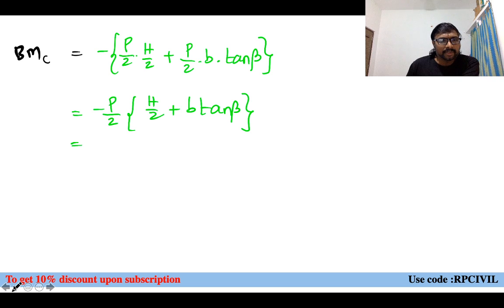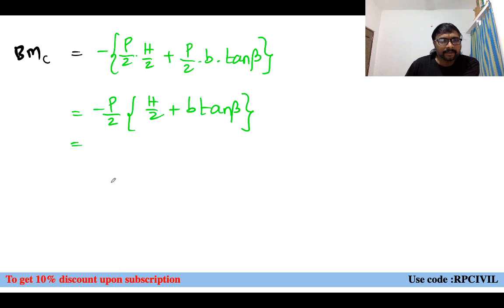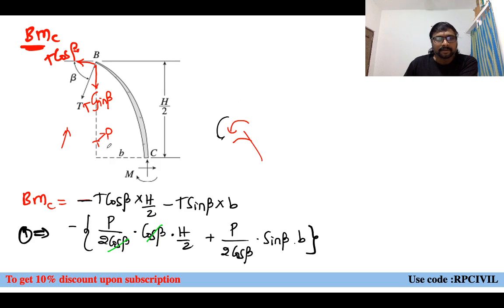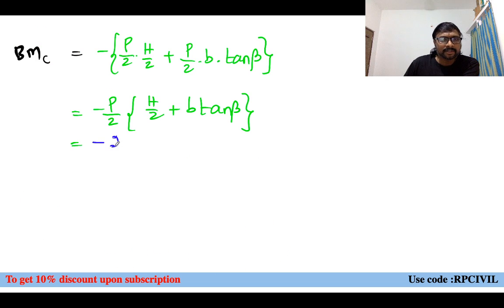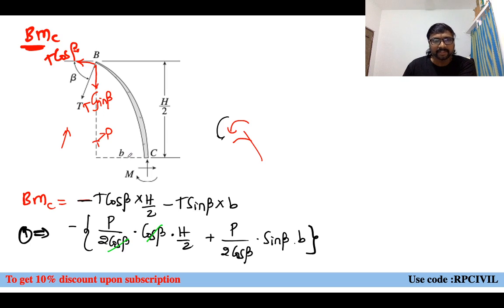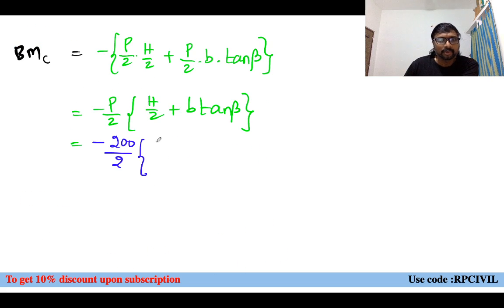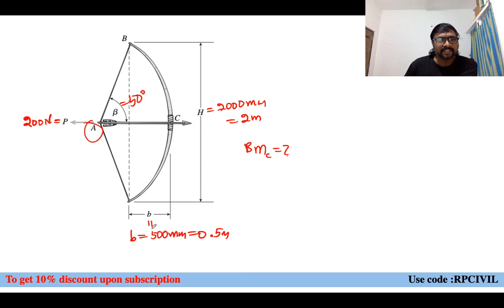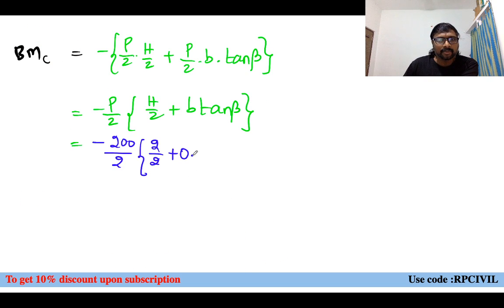And now if you observe, P, the pull, is given as 200 newtons. So minus 200 newtons divided by 2, into H, the total length or height of the bow, which is given as 2 meters. So we substitute 2 by 2 plus b, the draw length, given as 0.5 meters or 500 mm, into tan beta.